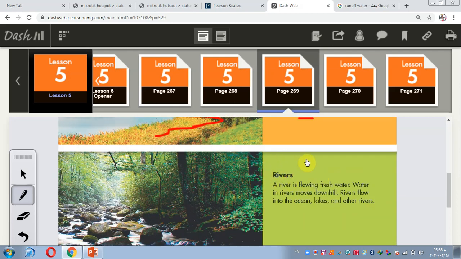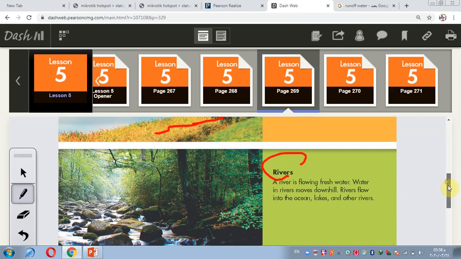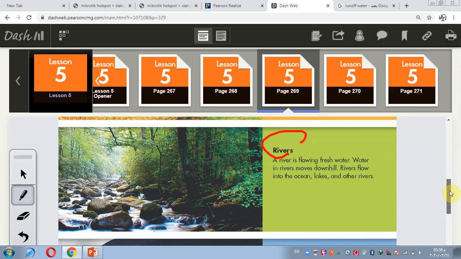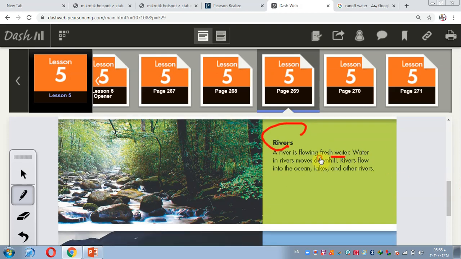Rivers. What is the type of water for rivers? Yes, fresh water.